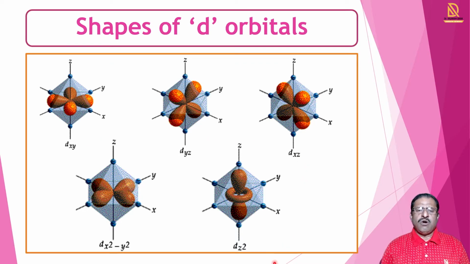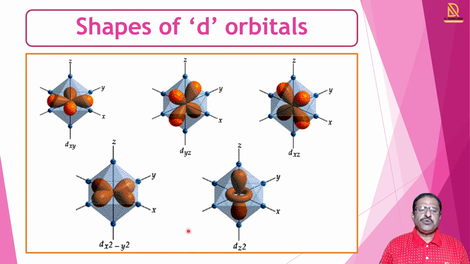You all know that there are 5 types of d orbitals: dxy orbital, dyz orbital, dxz orbital, then the fourth d orbital is dx square minus y square, and dz square.